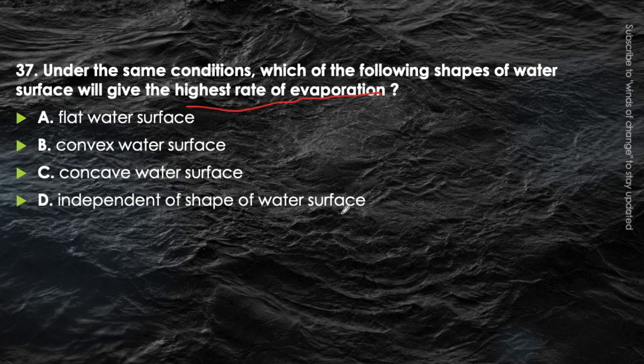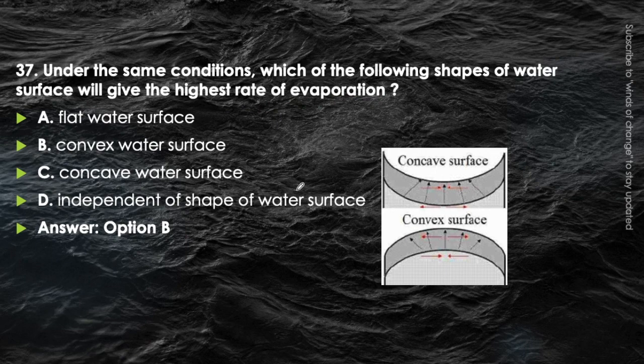Just think about it. For the highest rate of evaporation, we should have maximum area of exposure. In this one, which one will be having the maximum area of exposure? Just think about it. It will be convex water surface. In the concave water surface, you can see here that area of exposure is minimum, while in the convex water surface, area of exposure will be maximum. So highest rate of evaporation will be observed in convex water surface.